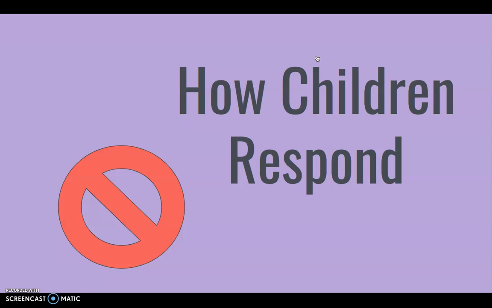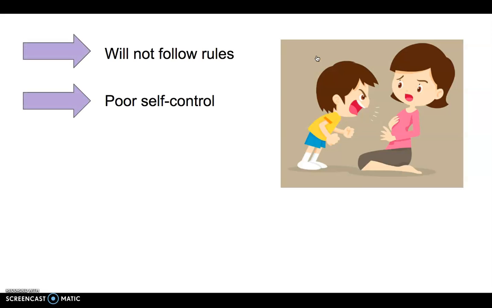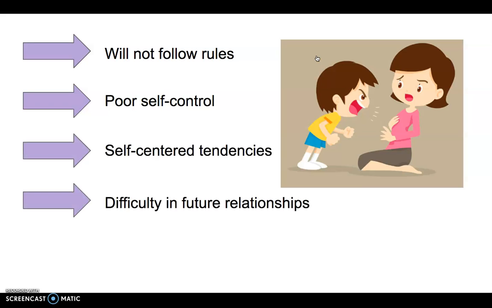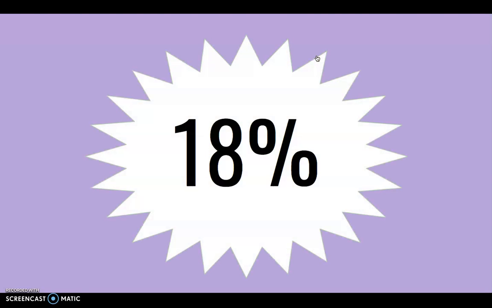Children of permissive parents have the worst outcome in development. These children tend to have trouble following rules, have poor self-control, they demonstrate self-centered tendencies, have difficulty in future relationships, and often have more behavioral problems. Only about 18% of Americans choose this style of parenting.